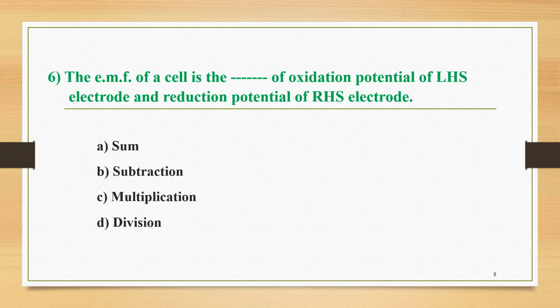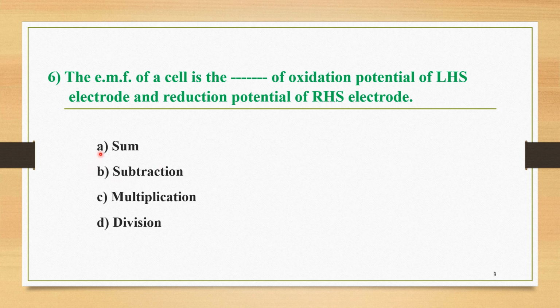The next question, question number 6, is: the EMF of the cell is the of an oxidation potential of LHS electrode and a reduction potential of RHS electrode. So how do we calculate the EMF of a cell if the oxidation potential of the LHS electrode and the reduction potential of the RHS electrode are given?